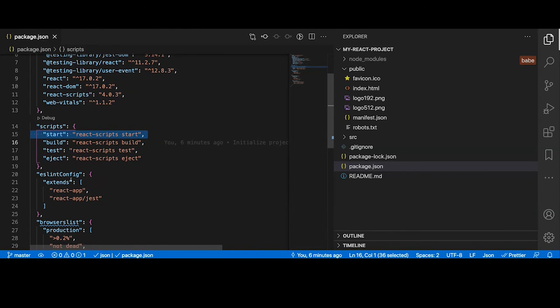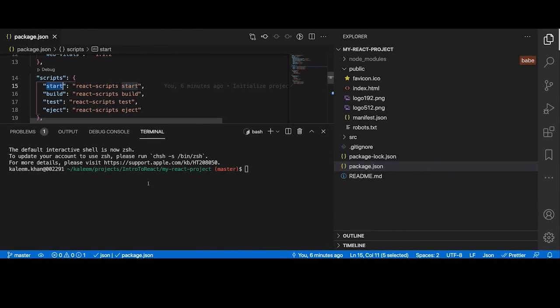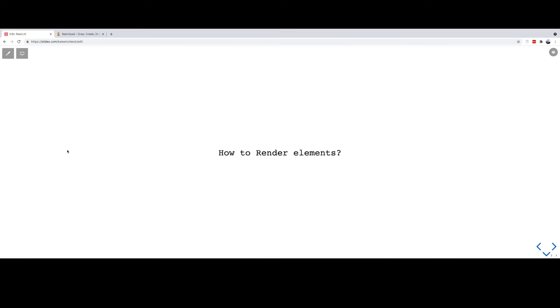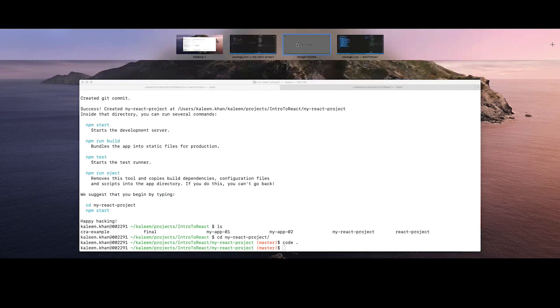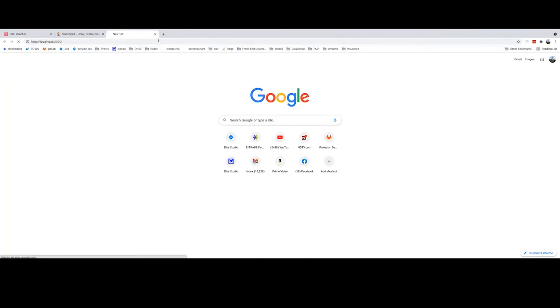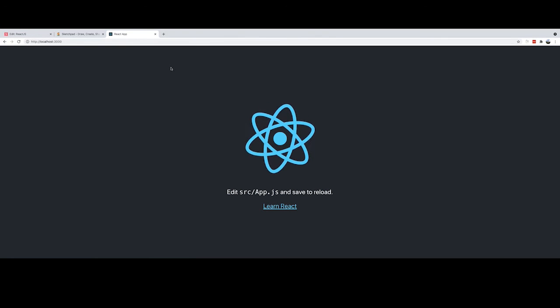So tilde. Okay, now I'll use this command to start this project. I just need to say npm run start. Okay, so it is building. Okay, it is saying that it compiled successfully, and the local is available on localhost 3000. Let me open this, and we have our application.